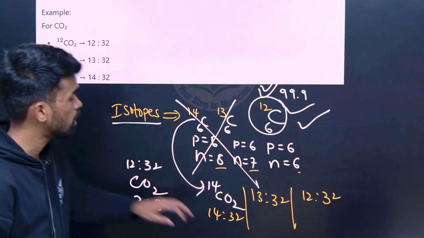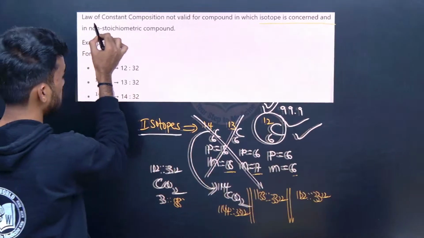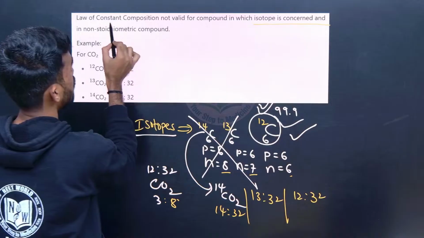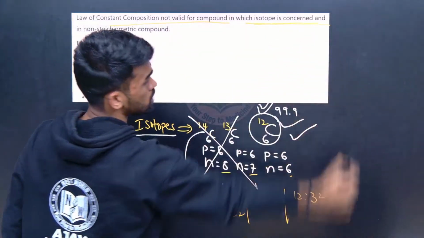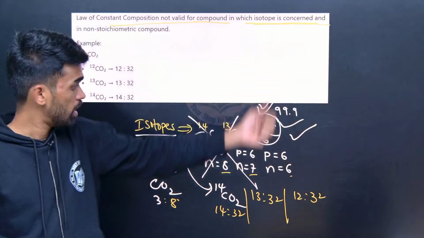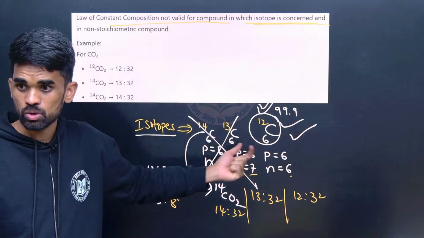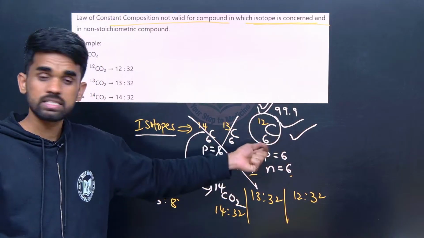So in the isotope case it is not considered. That is what I have mentioned. Law of constant composition is not valid for compounds in which isotopes are concerned. If isotopes are there, this is not valid. Only for stable species it is considered, like the C12 species.